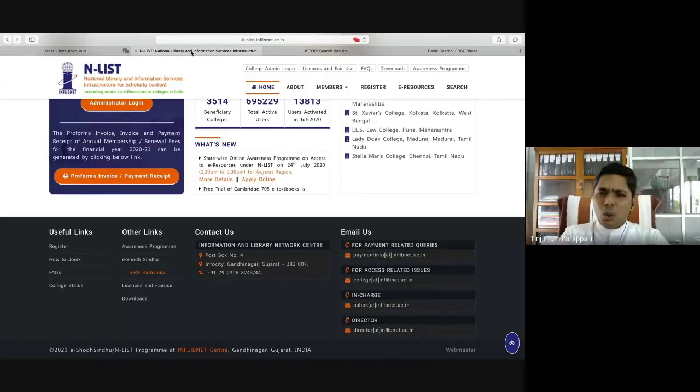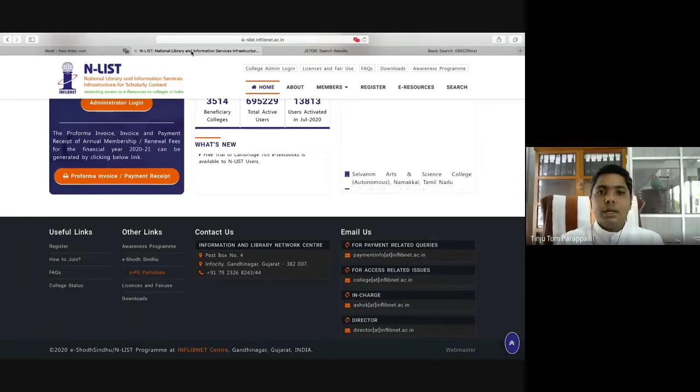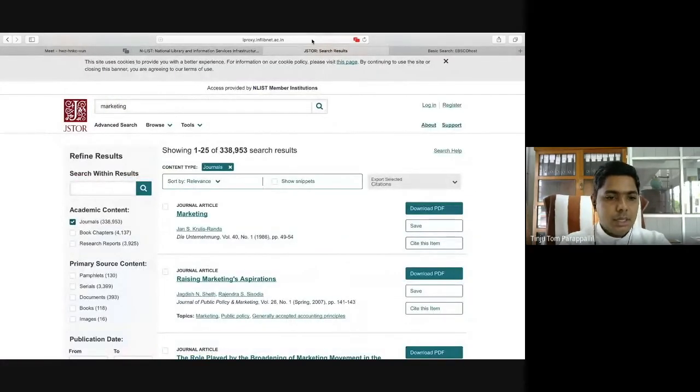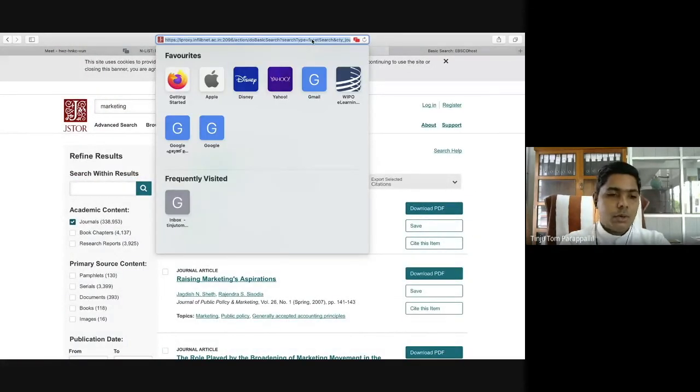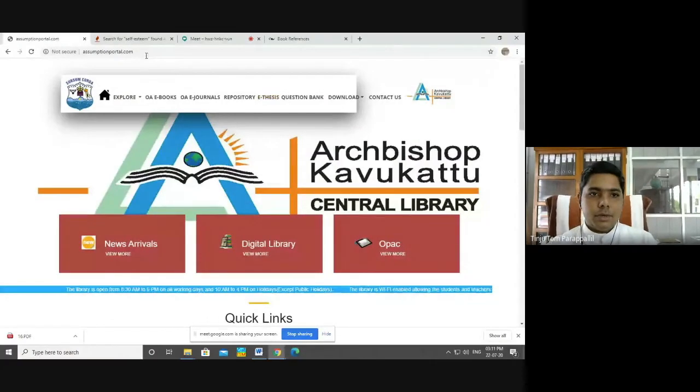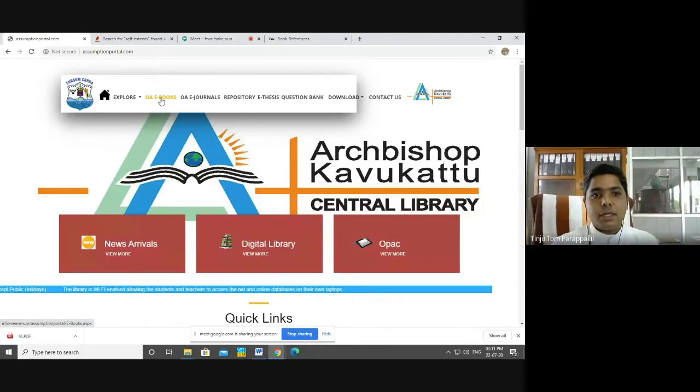And there are a lot of open accessible journals and open accessible books on the internet. I shall show you a place where you can access them. I have created a portal in our college, titled assumptionportal.com. This is a portal I have created in our college. From this portal, you can have access to different websites that provide us with open access electronic books.